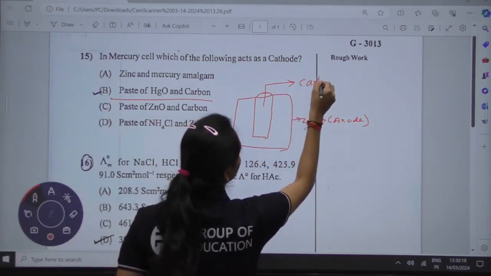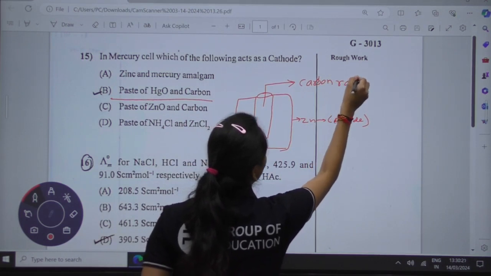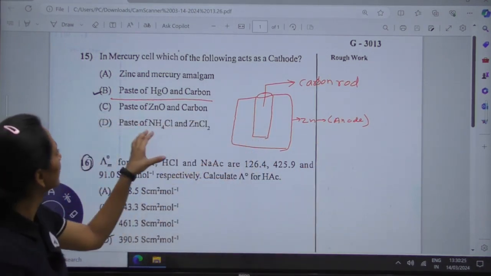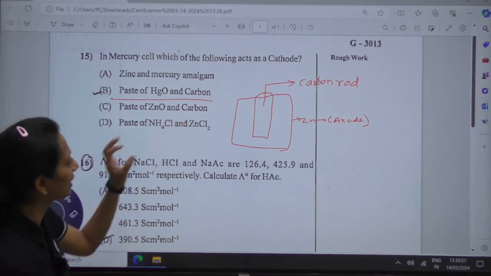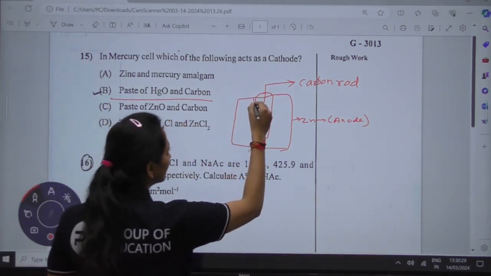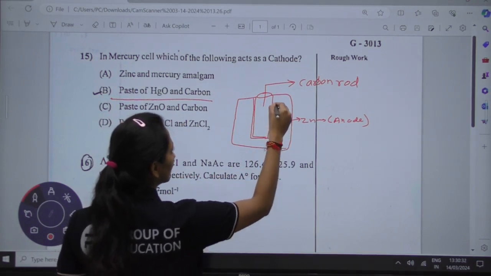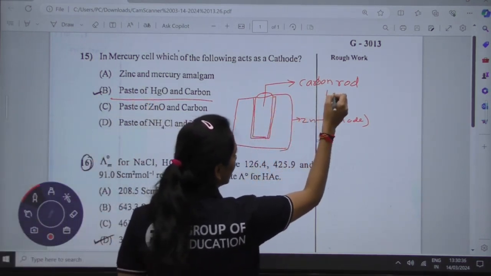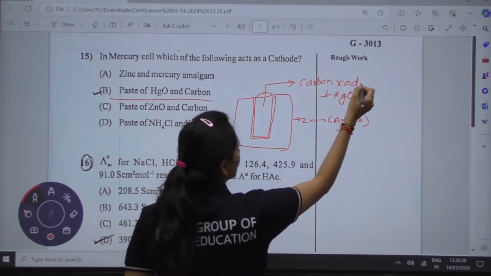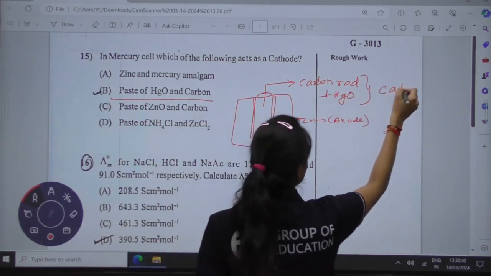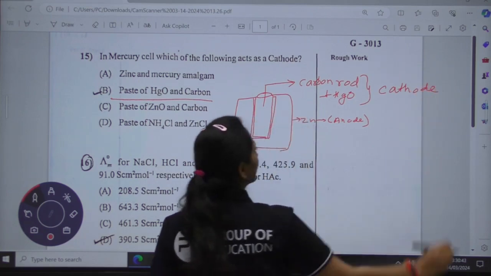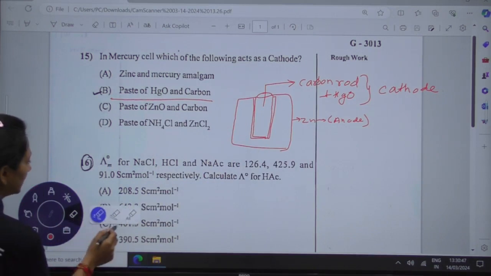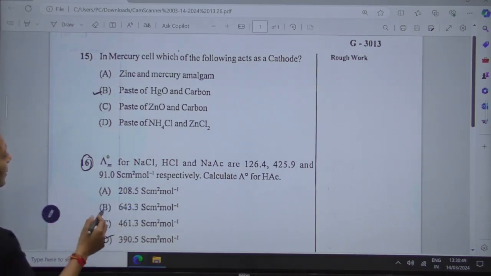We have the carbon rod which is acting as your cathode, and you have the filling. The filling is made up of ammonium chloride, plus here you have the mercury oxide. So mercury oxide and carbon, they both combined act as your cathode. Okay, we'll move towards the next question.